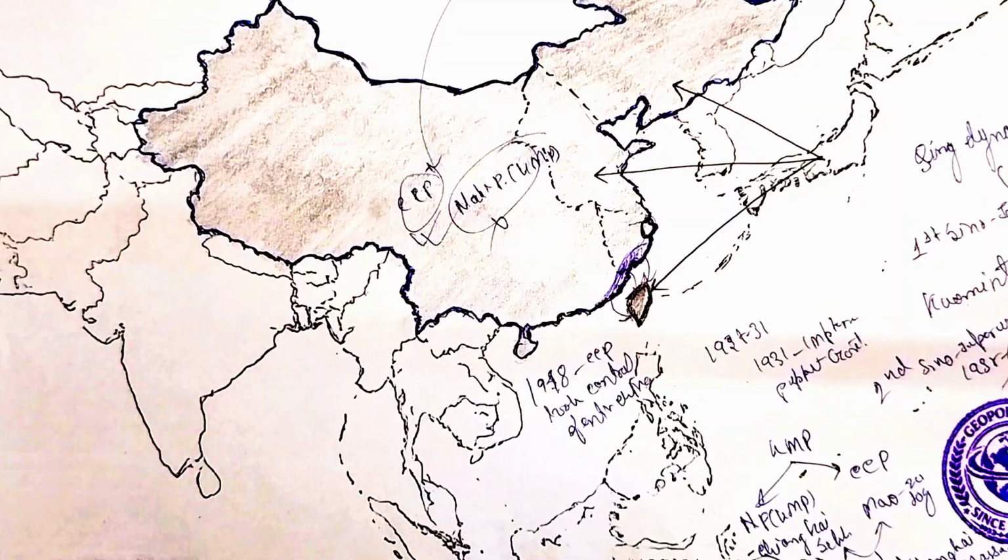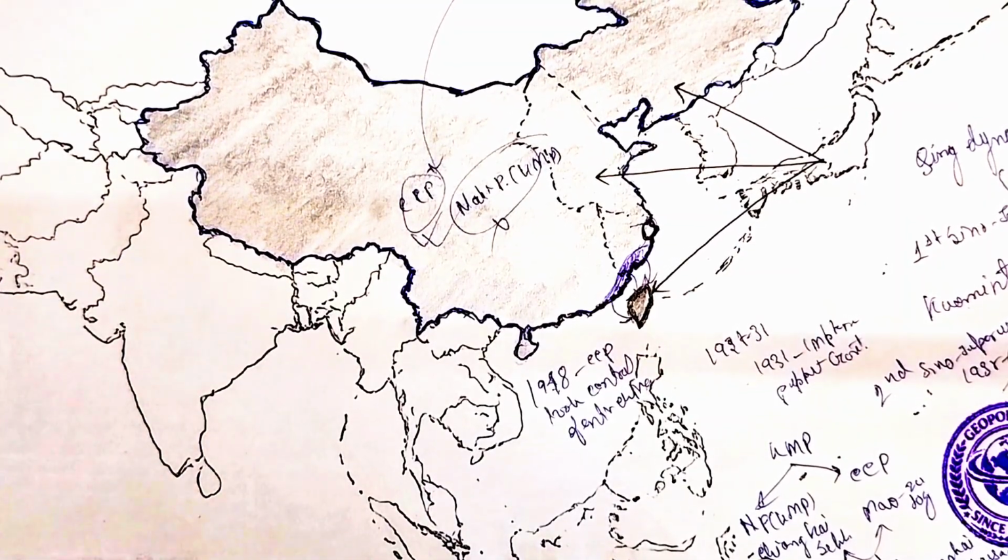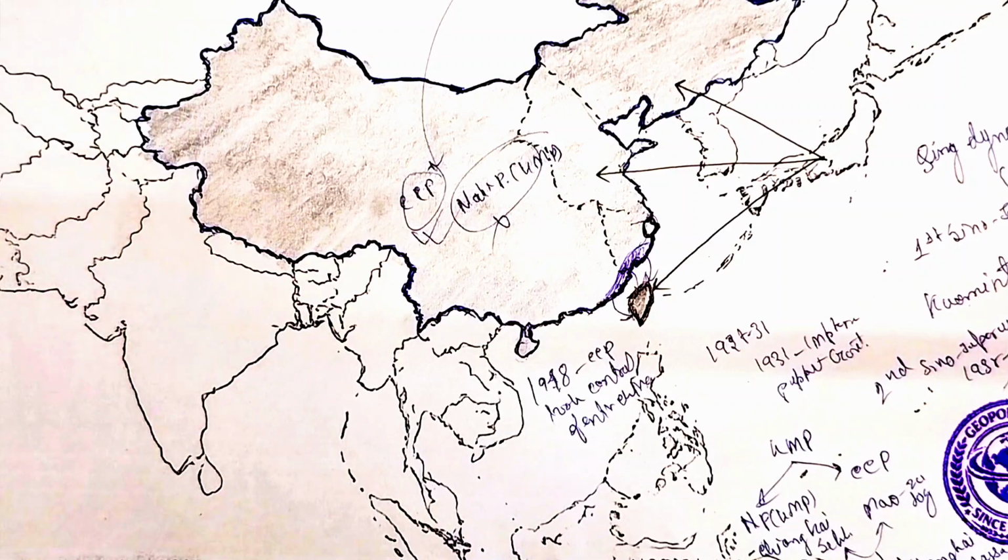So, any country that vows to do trade with China has to sign this one China policy, which is debatable. Now, after the CCP got complete control over China, the UN recognized Taiwan till 1971.